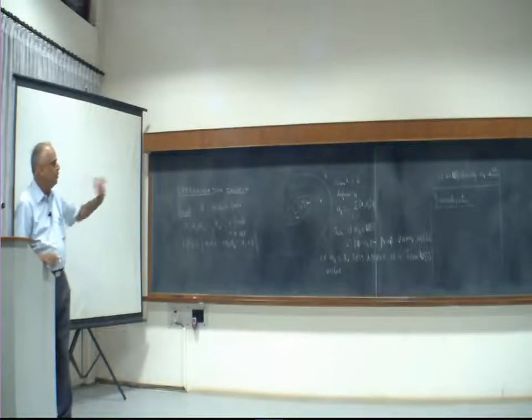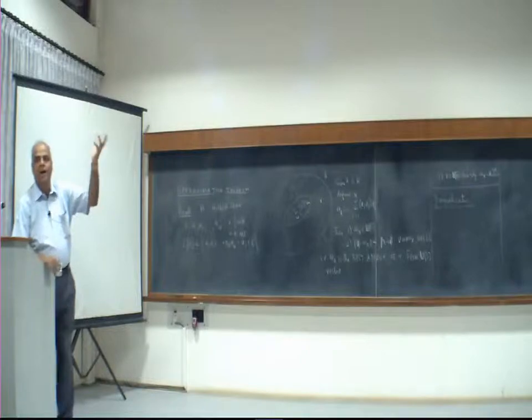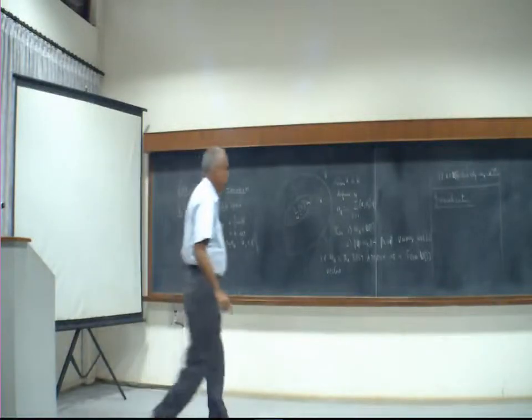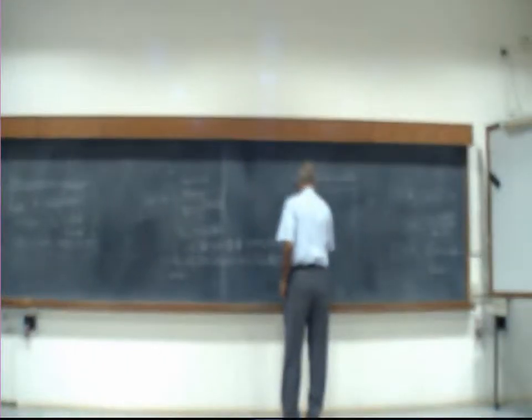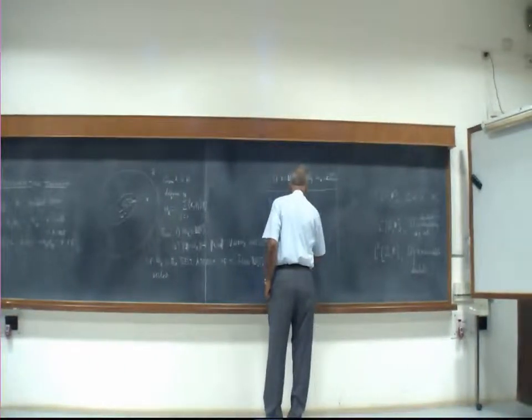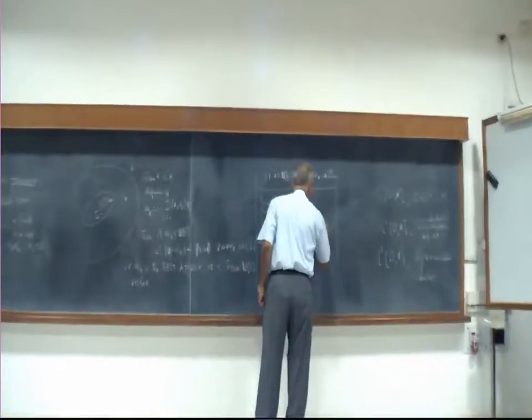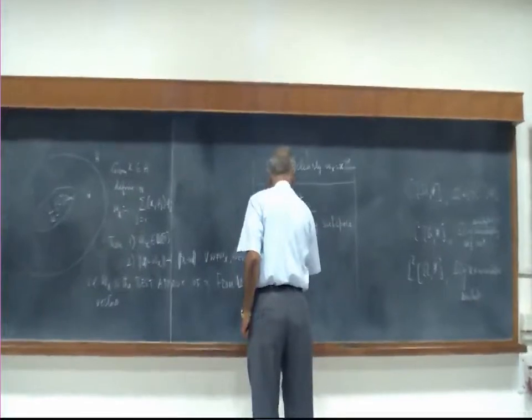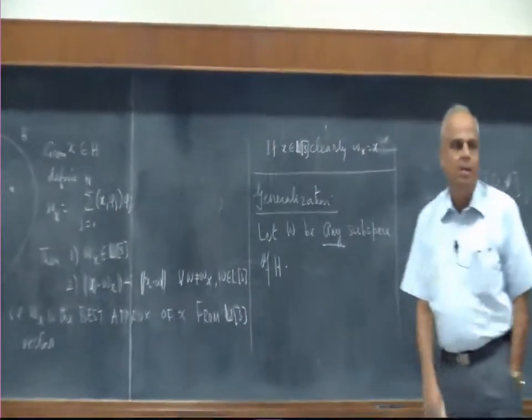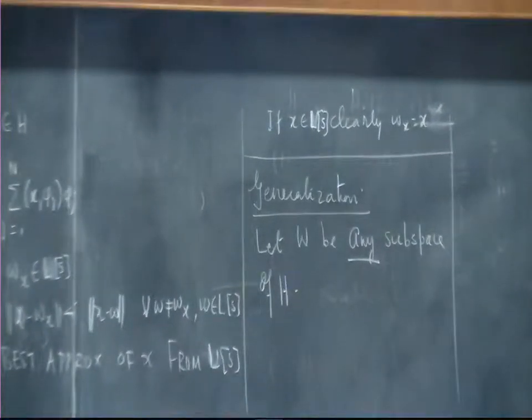But now, I am going to replace that by a general subspace and ask whether I can do such approximation. So let W be any subspace of H.